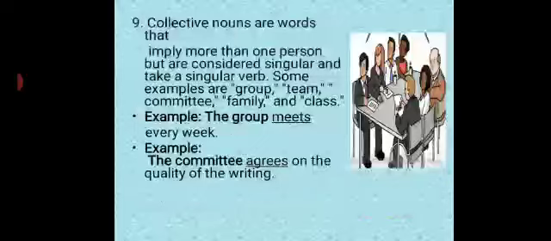Say 11 players together form a team. But we call it a team. And we consider that word singular, a team. Okay, see how it works. Example, the group meets every week. Now the group is the collective noun for a number of people assembled there. So the group is taken as singular, so verb also goes singular, meets.